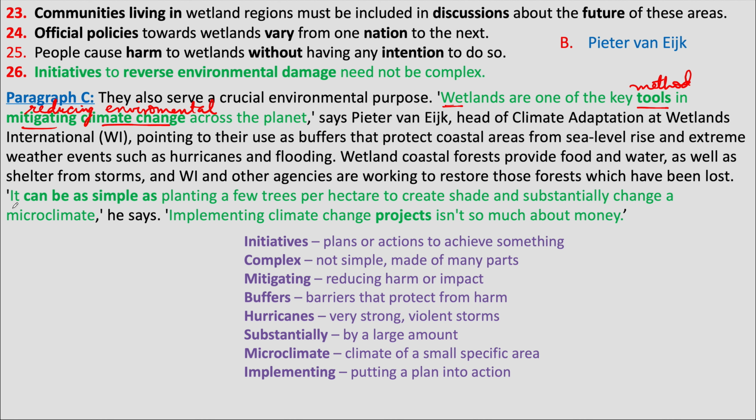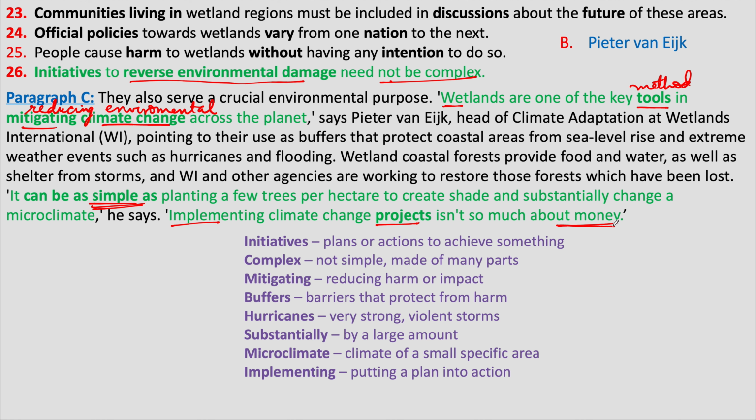Later it says, it can be as simple as planting a few trees. Simple is the opposite of complex. So what is simple is not complex. So the mitigating of climate change or reversing of environmental damage can be very simple. We can only plant a few trees. Then later it says, implementing or putting into plan climate change projects isn't so much about money.